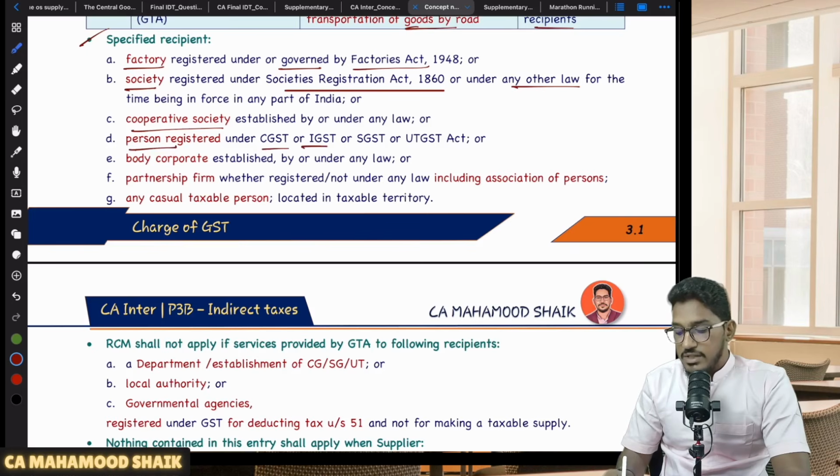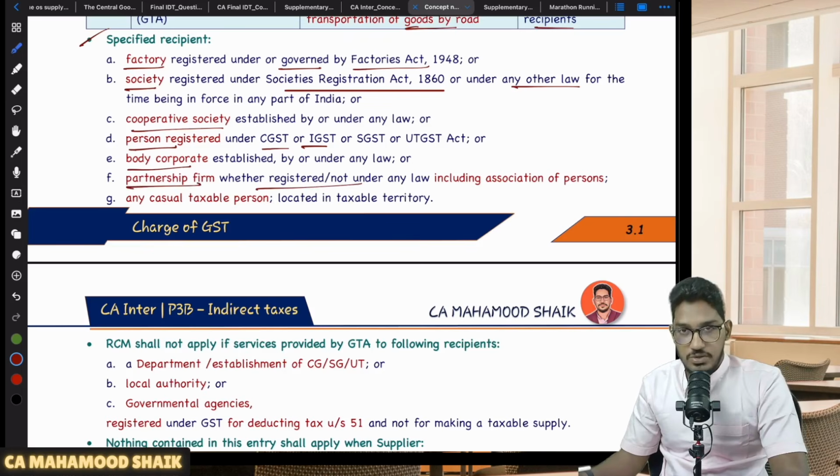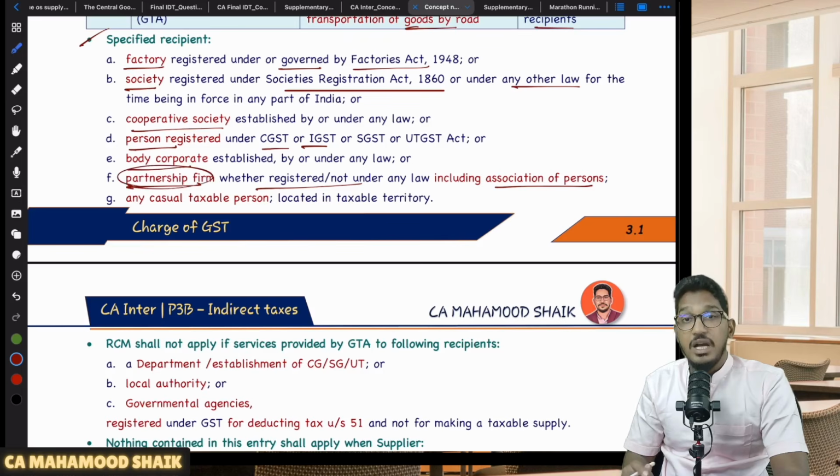A person already registered under the GST Act. If you are a registered person under the GST Act, then RCM will become applicable. And a body corporate. If you are a body corporate established under any law, then RCM will become applicable. If it is a partnership firm, whether or not registered, doesn't matter. Then also RCM will become applicable, including an association of persons. Even an unregistered partnership firm, RCM will become applicable. When I say partnership firm, for the purpose of GST, partnership firm includes LLP also.